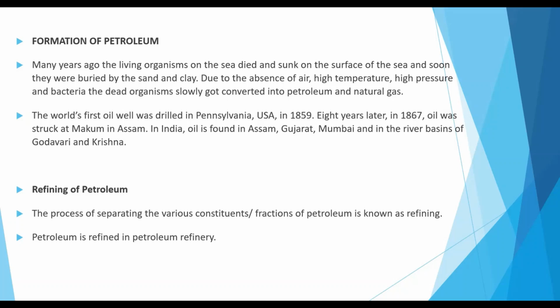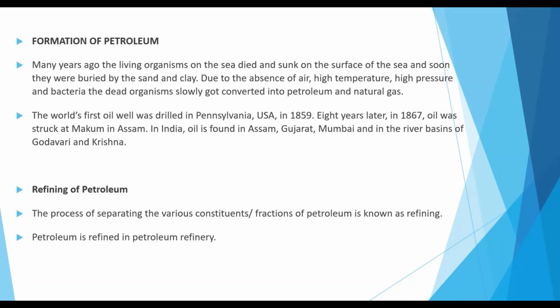Formation of petroleum. Many years ago the living organisms in the sea died and sank to the bottom of the sea, and soon they were buried by sand and clay. Due to the absence of air, high temperature, high pressure, and bacteria, the dead organisms slowly got converted into petroleum and natural gas. The world's first oil well was drilled in Pennsylvania, USA, in 1859. Eight years later, in 1867, oil was struck at Makum in Assam. In India, oil is found in Assam, Gujarat, Mumbai, and in the river basins of Godavari and Krishna.